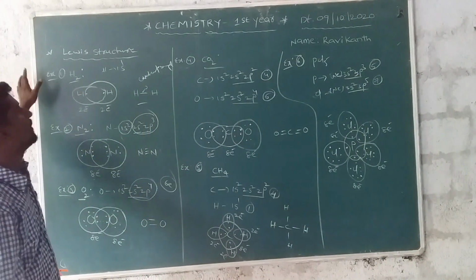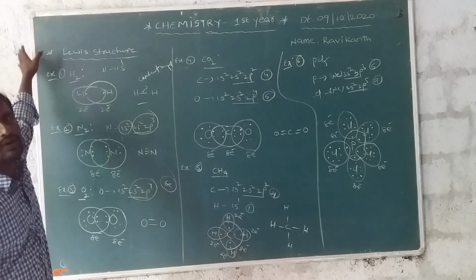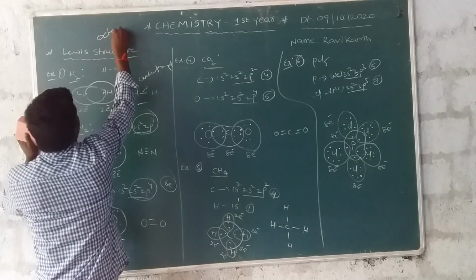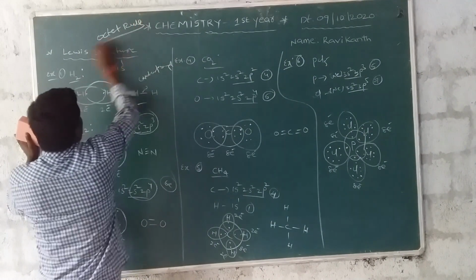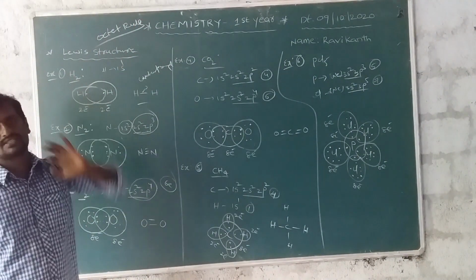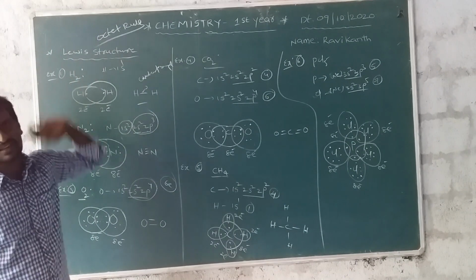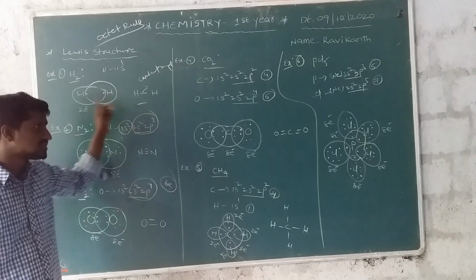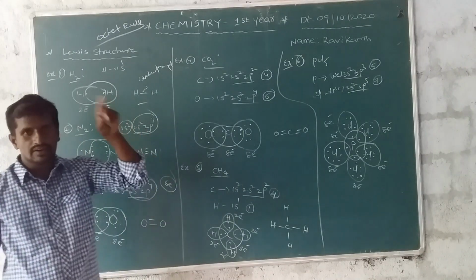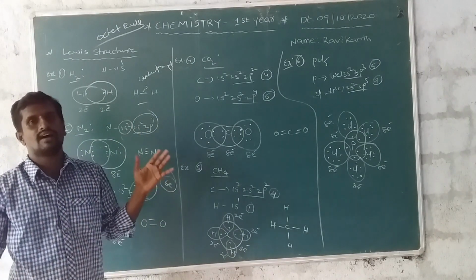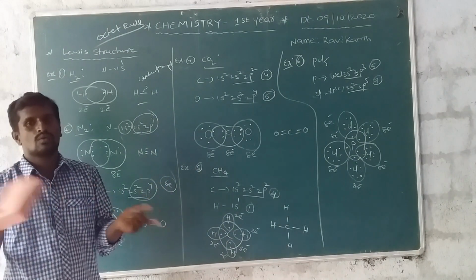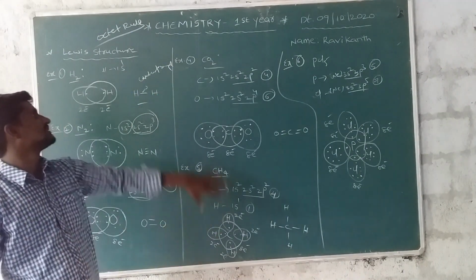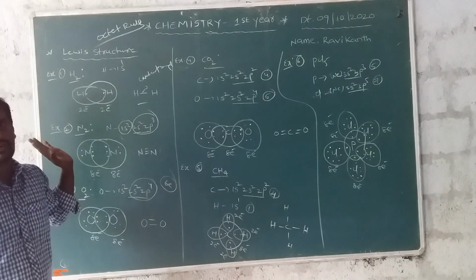This is a very important topic: the octet rule and Lewis structure. The octet rule was proposed by Lewis, in the Lewis structure. In Lewis structures, all bonds are covalent bonds. Covalent bond means sharing of 2 electrons between atoms. The formation of one bond is a covalent bond. These are Lewis structures. Okay, right.